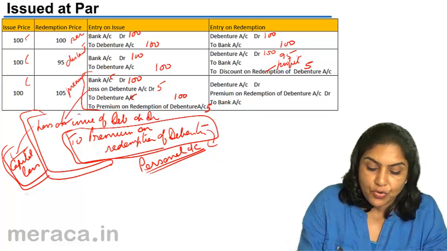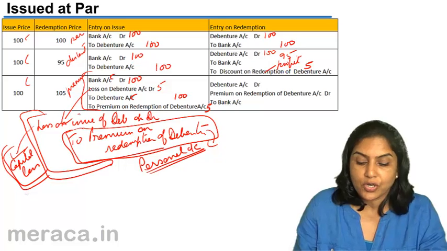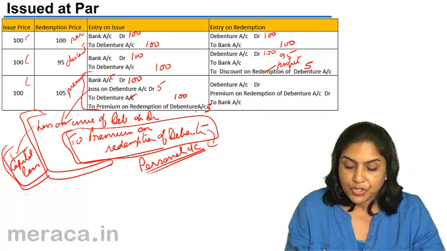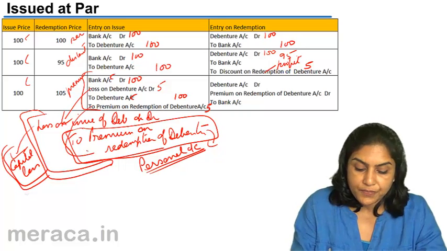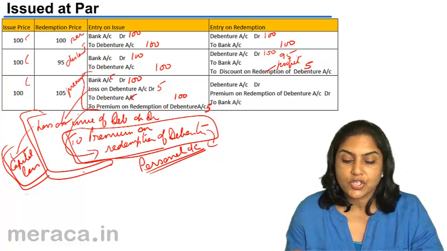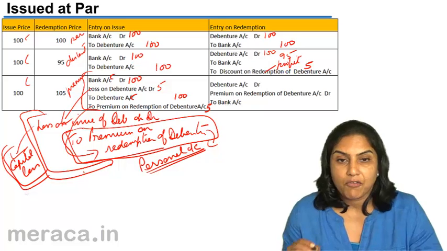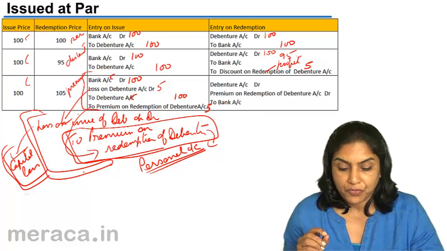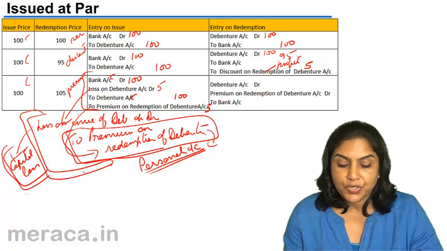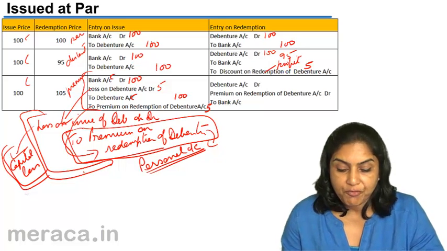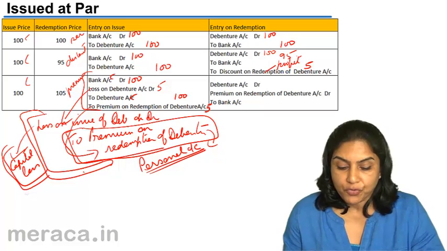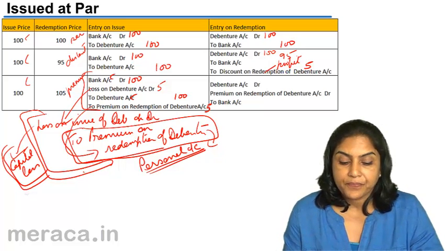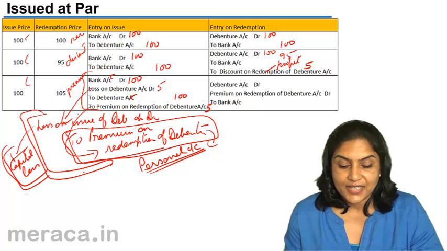Loss on issue of debentures, premium on redemption of debentures. Like I said, the loss on issue of debentures is nothing but the loss which will arise at the time of redemption. It is being provided for now. It is written off over the life of the debentures and it appears under other non-current assets in the balance sheet.